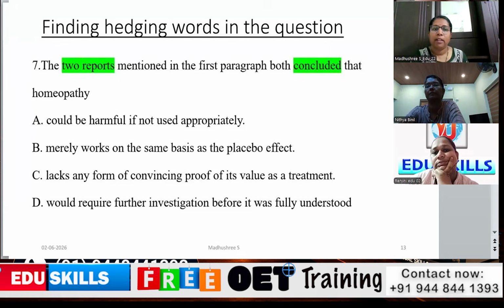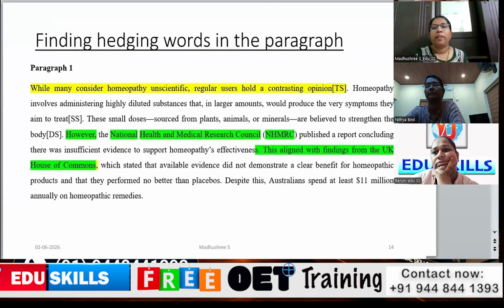So next slide. In the next slide, we'll see we have to go to the text. What are the key words in the text? So topic sentences. While many consider homeopathy unscientific, regular users hold a contrasting opinion. As we saw in the question, there are 2 reports, so we are going to find what the 2 reports are. So there are abbreviations, like National Health and Medical Research Council. Along with that, there is one more, the UK House of Commons. So like 2 things we are going to highlight.